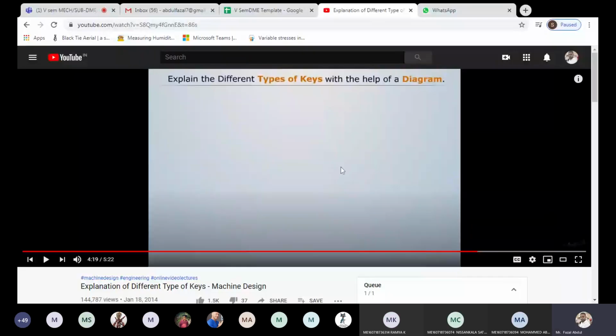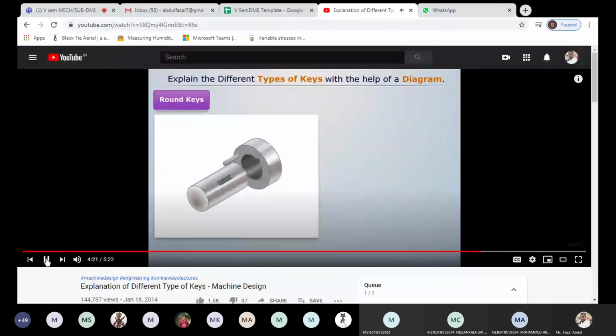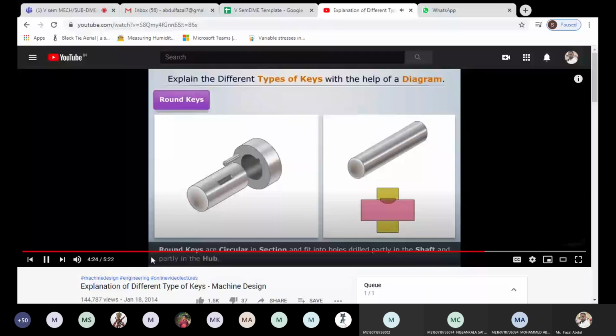Is it appearing? Yes, sir. What is appearing on your screen? Explain the different types of keys with the help of a diagram. Very good. Now let me check whether the audio is coming or not. No, sir. Audio is not coming. Some problem, I just see the animation video. There are some settings here.